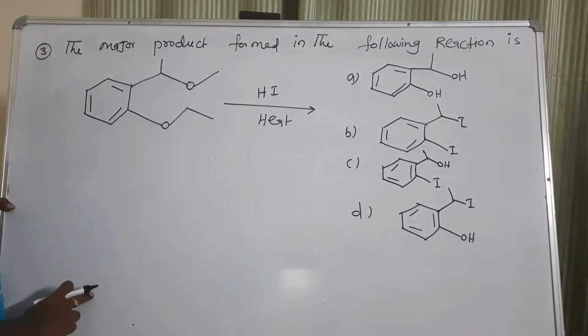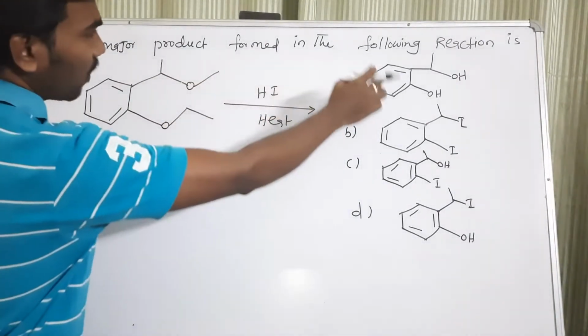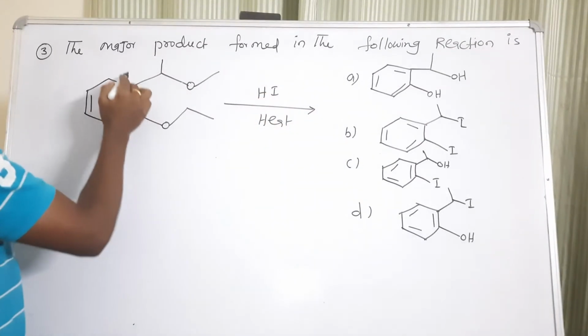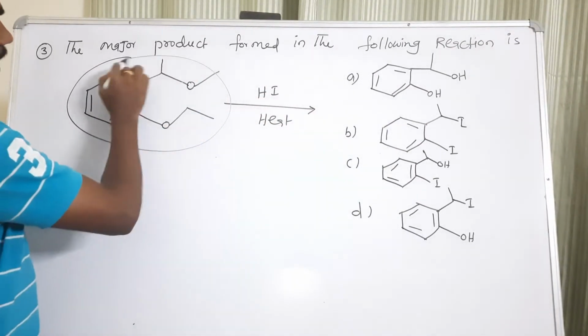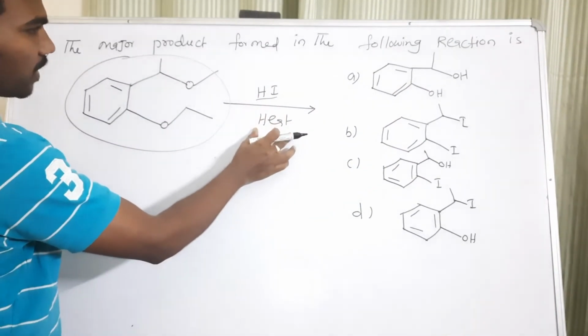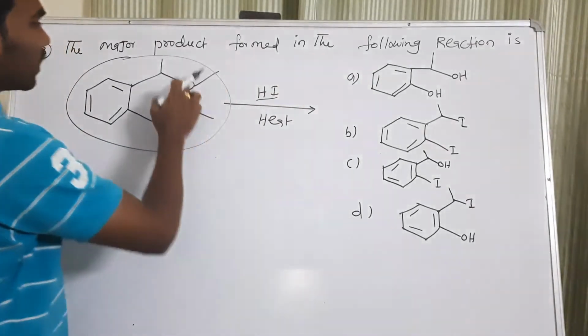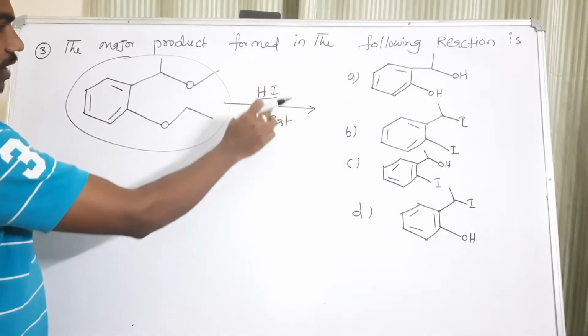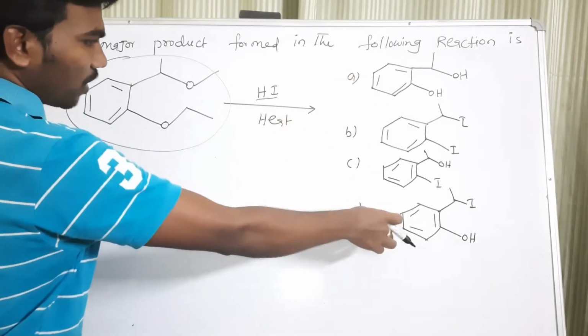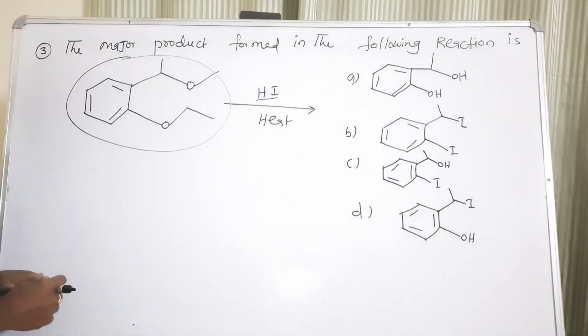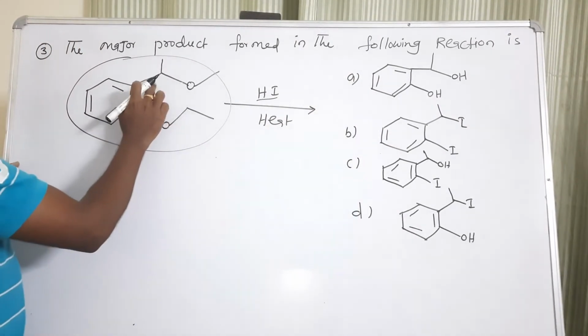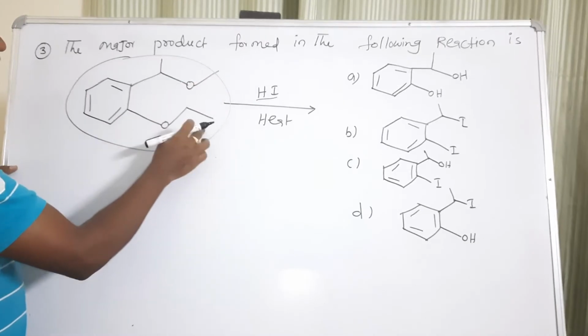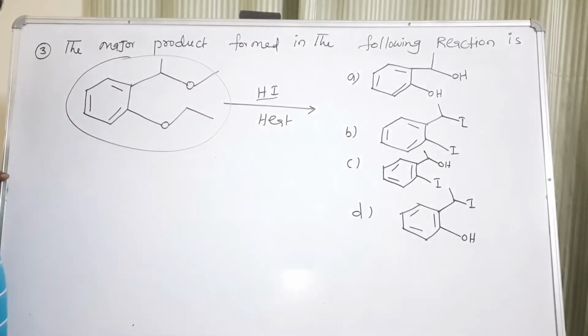Next question. What is the major product formed in the following reaction? This compound is reacting with hydrogen iodide in the presence of heat. Among the 4 options, which product will form? Here you see ROR and ROR, so 2 ether links are there.